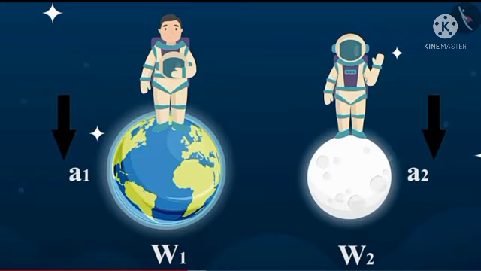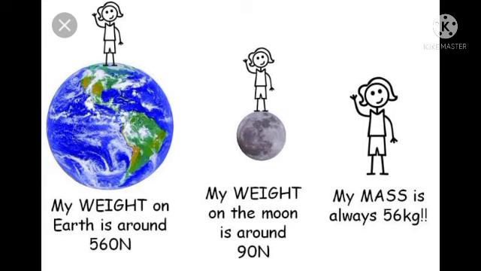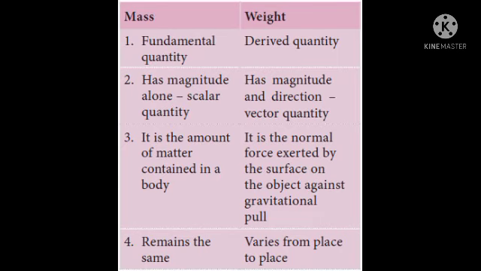This is due to the gravitational pull of earth, because the gravitational pull on moon is 1 by 6 times less than that of the earth. This causes the weight of the object on the moon to be less than that of the earth by 6 times. Let's discuss the difference in a simple manner.